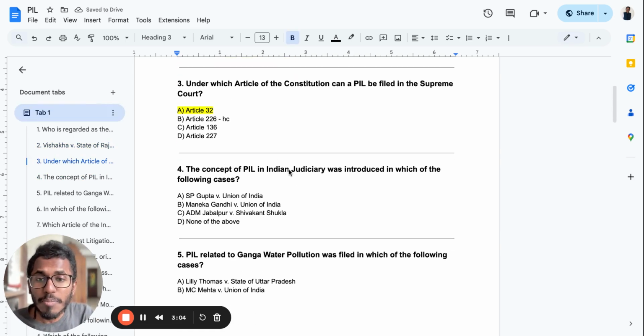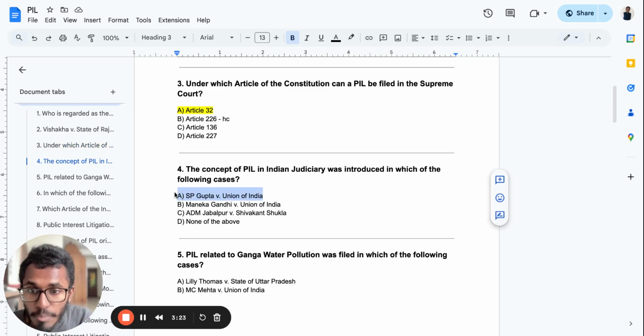Okay. The concept of PIL in the Indian judiciary was introduced in which of the following cases? The PIL was basically introduced in the case of SP Gupta versus Union of India. Very important. Keep this in mind.